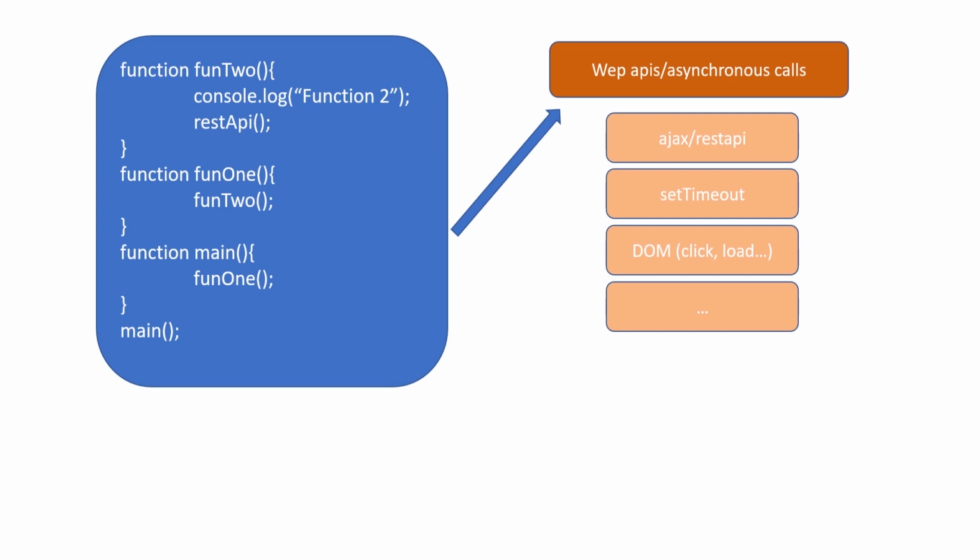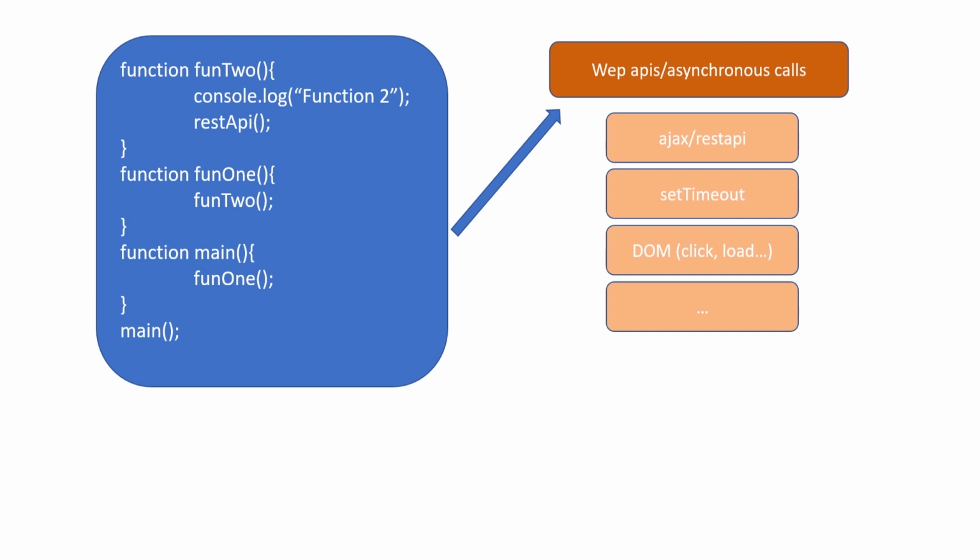So all these are asynchronous calls. What happens if we wait for something? Say on click, I want something to be fetched from the database, and suppose the server is not available or it is taking 2 minutes or 5 minutes to fetch the data from the database. Suppose I clicked something, then the browser hangs. That will not be a good user experience.